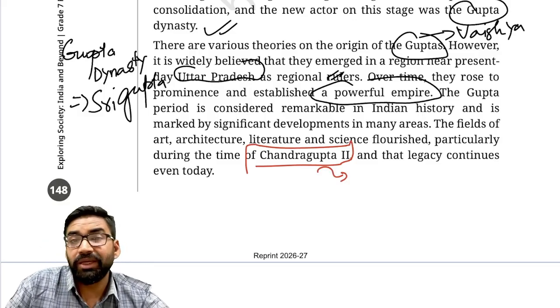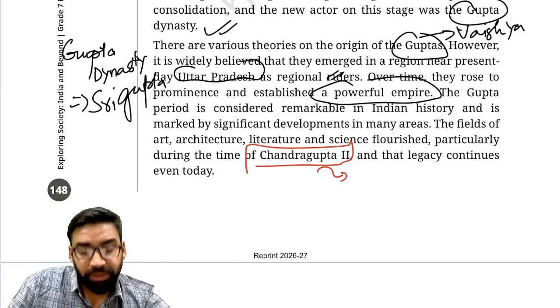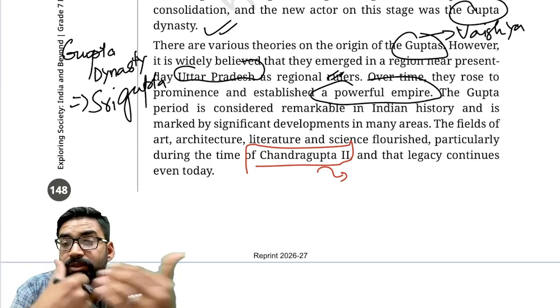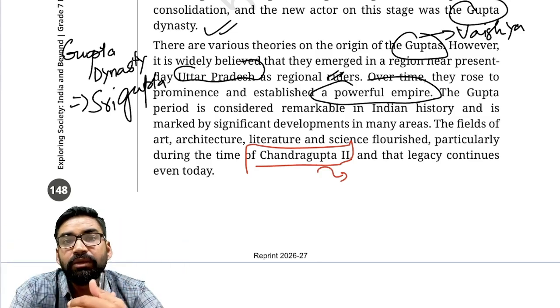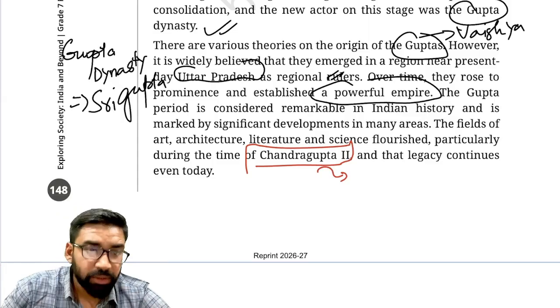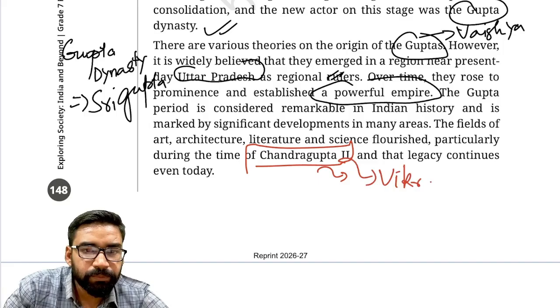Why? He was not only successful in stabilizing the empire, but during his time period various cultural initiatives were also taken. Chandragupta II is also known as Vikramaditya.